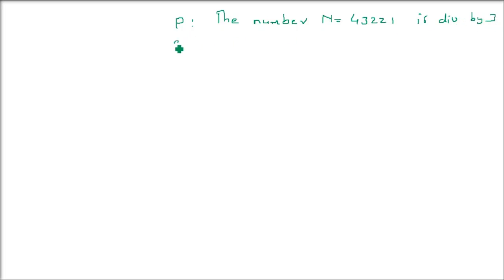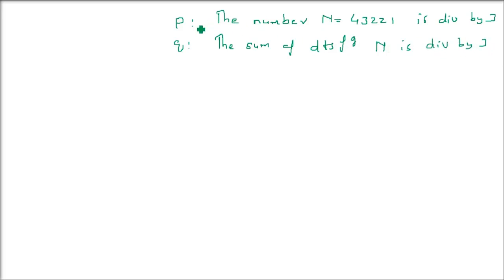This is our P. And let us take Q: the sum of digits forming this number n is divisible by 3.